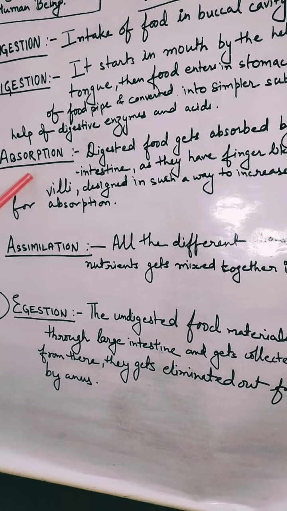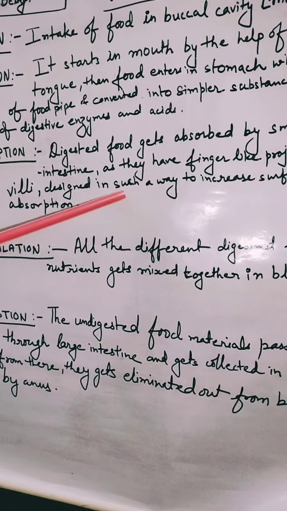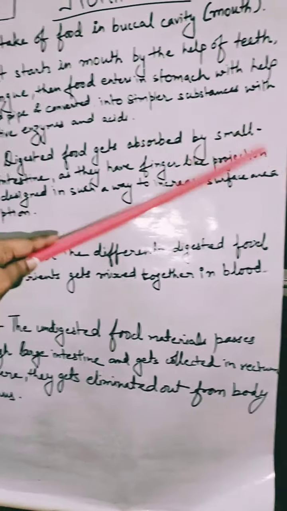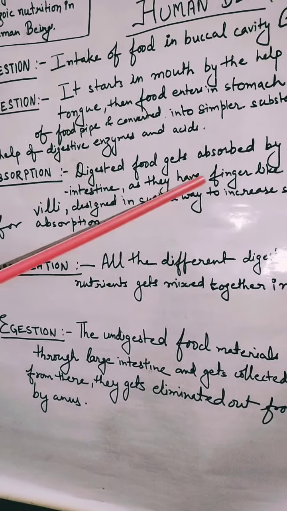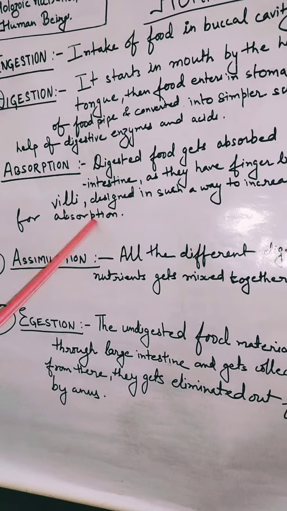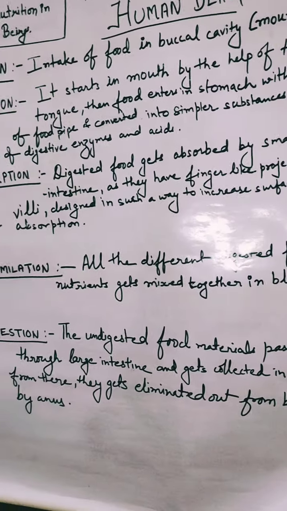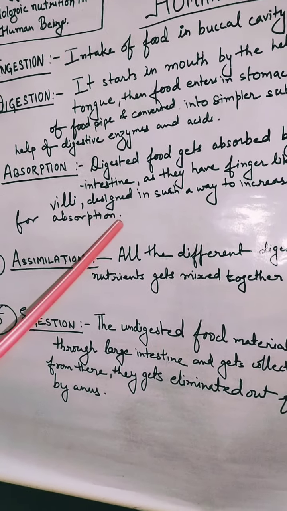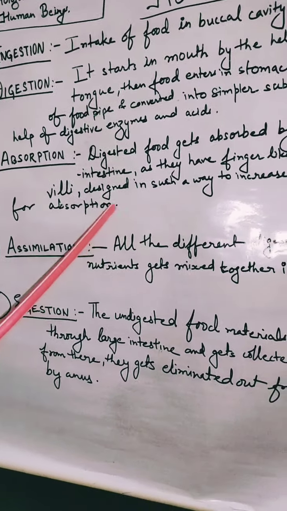Now the third step is absorption. Absorption means the simpler digested food gets absorbed in the human body by the help of the small intestine, as it has finger-like projections called villi, designed in such a way to increase the surface area for absorption. Why is it designed this way? So that more and more absorption of digested food can occur there.